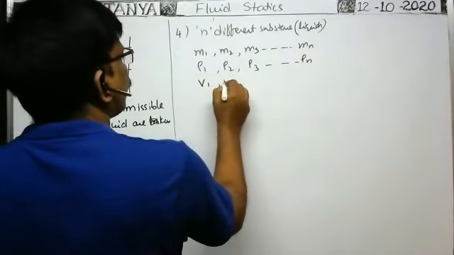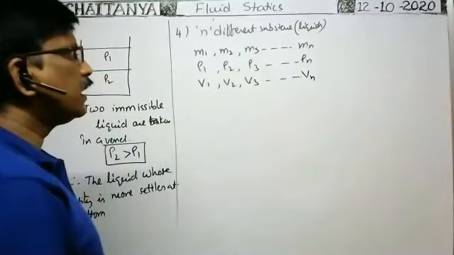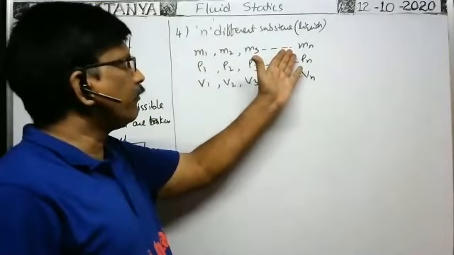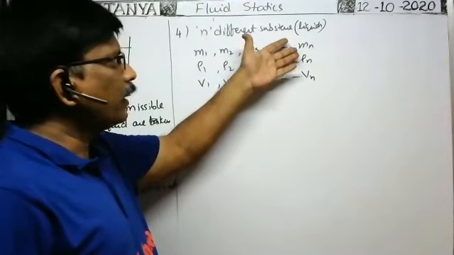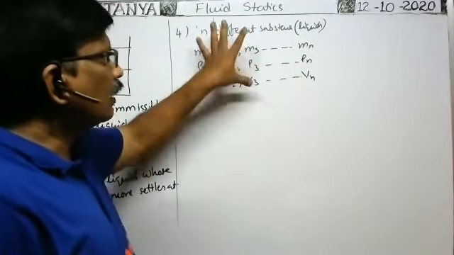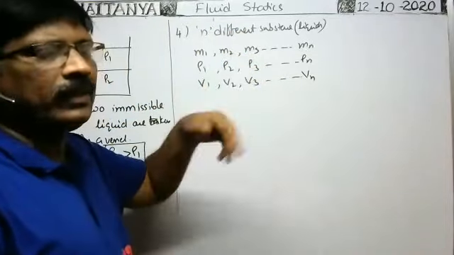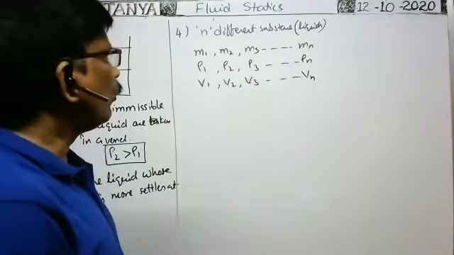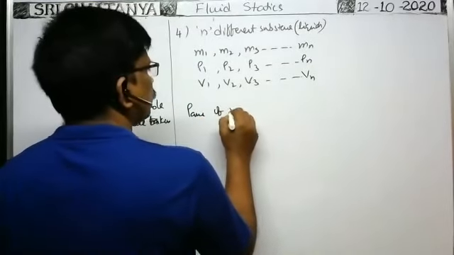The first liquid is having mass m1, density rho 1, and volume v1. The last liquid, the nth liquid, because n different substances or liquids are there, is having mass mn, density rho n, and volume vn. Here, all these liquids are mixed together in a vessel. They are not immiscible. They are miscible. There is no chemical reaction, but they are mixed together. Then what is the average density of the mixture?